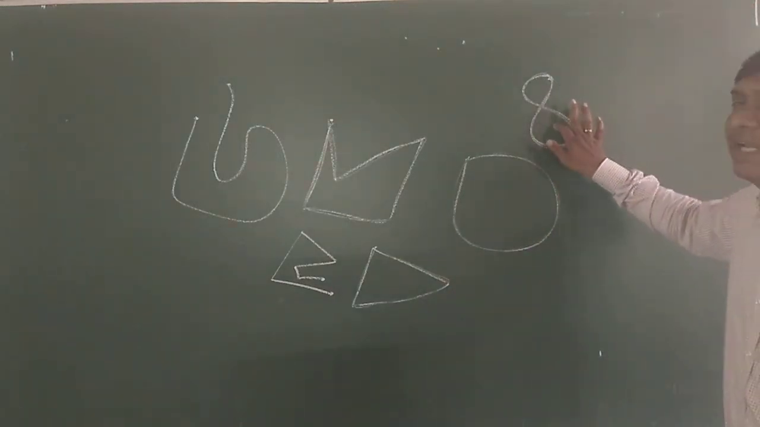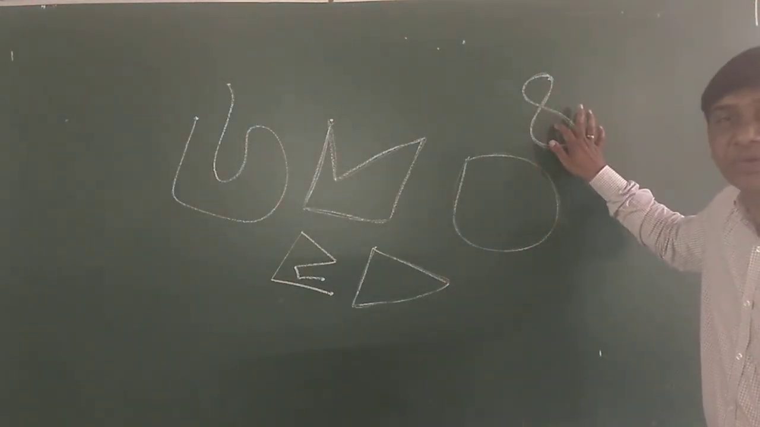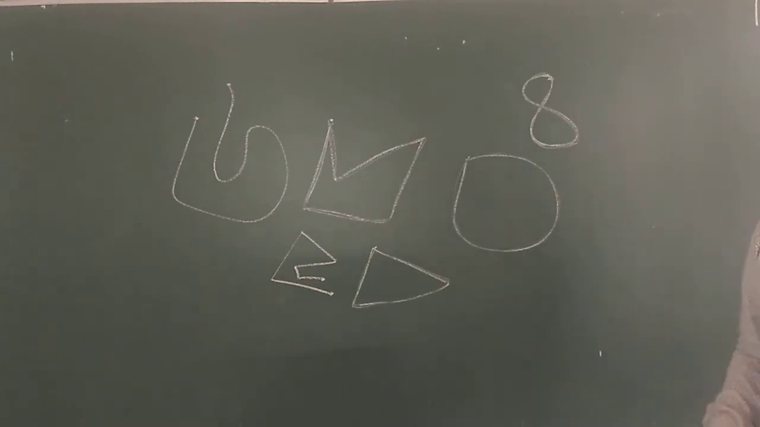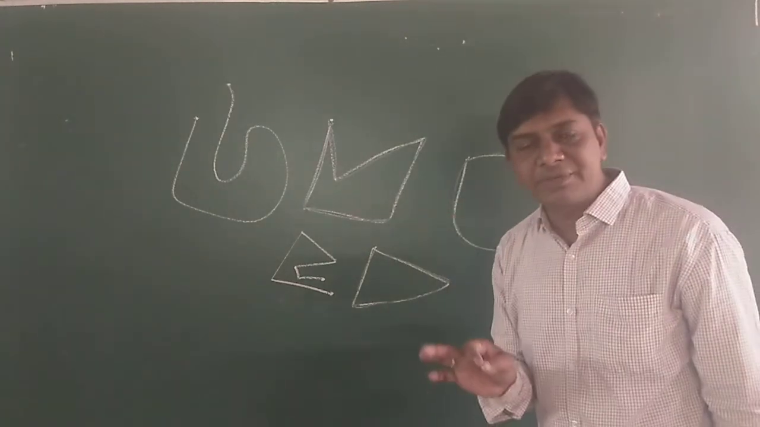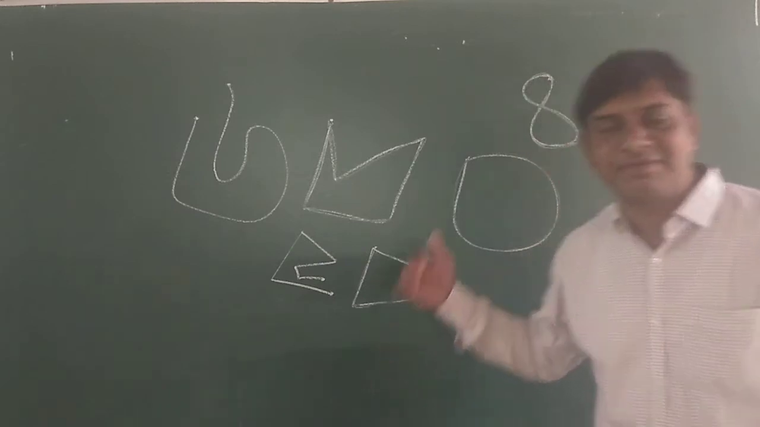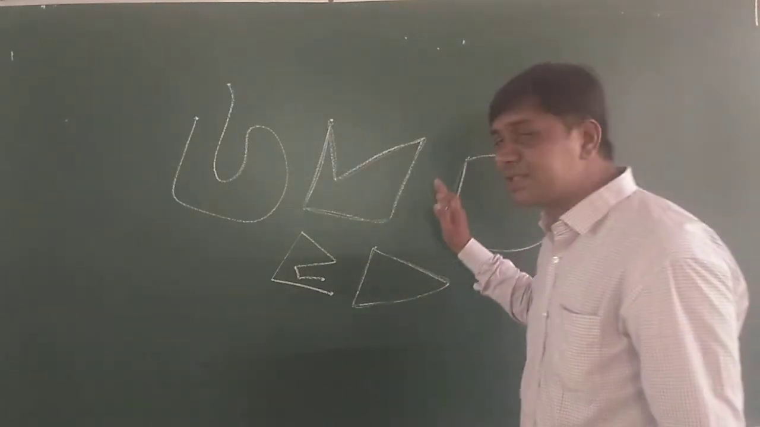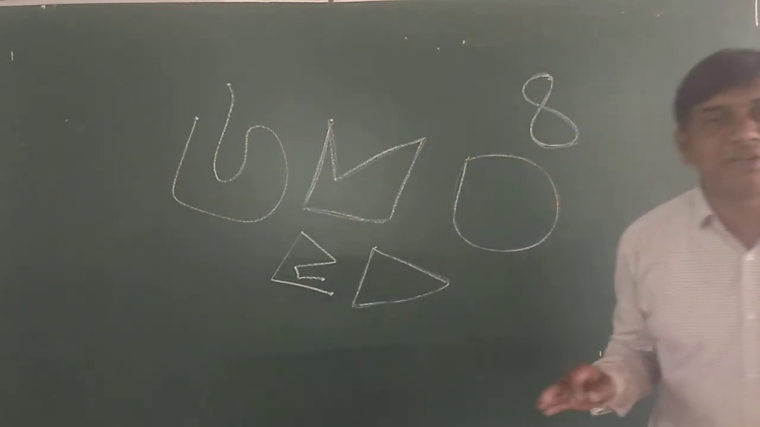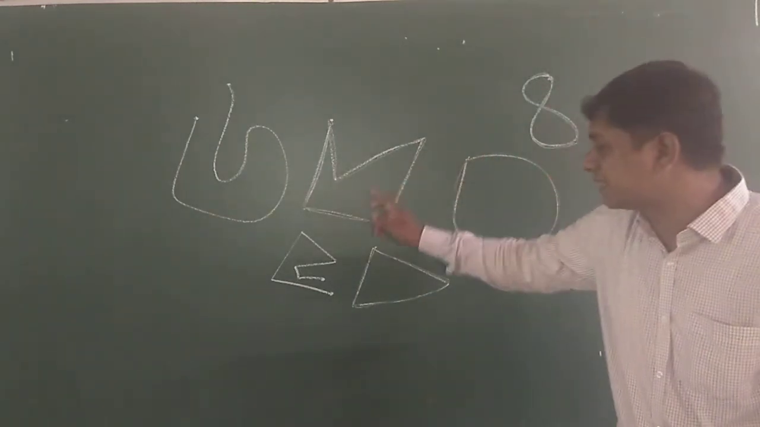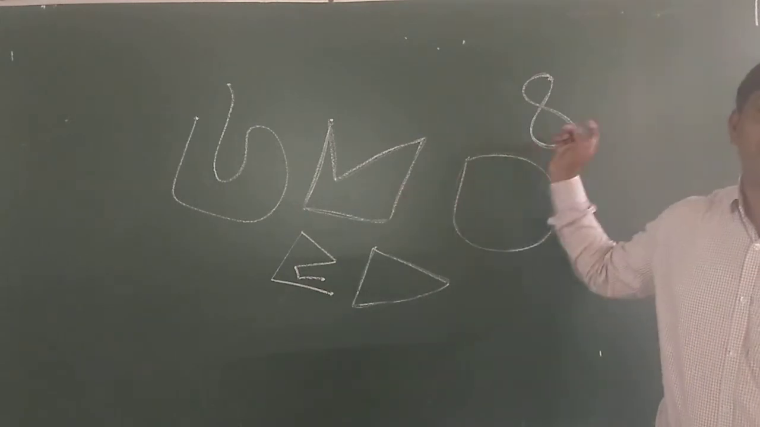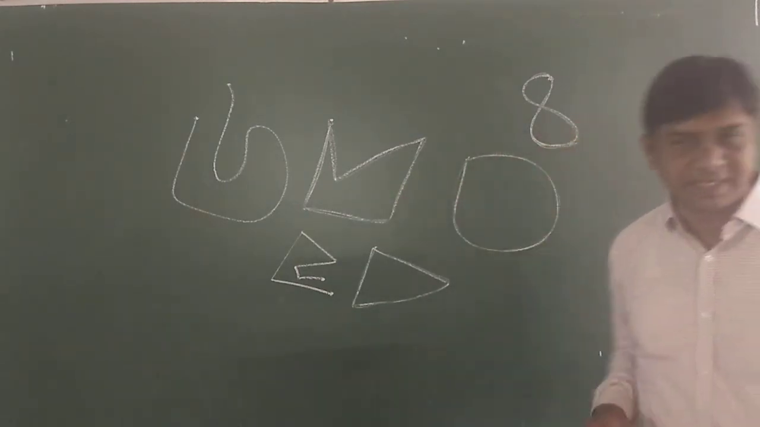Whereas this is only a closed figure. This is not a simple closed figure. A closed figure which does not intersect itself is called a simple closed figure. These are the simple closed figures, whereas this is only a closed figure.